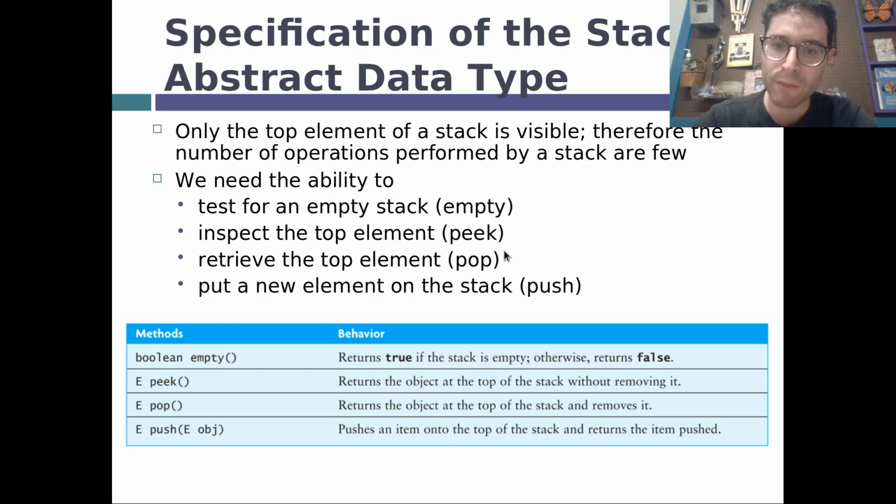Then we have the 2 manipulations. We can check if it's empty, we can look at the top thing, and then we can change the top of the stack. The first way we can change it is by popping off the top of the stack. We remove the top item, which gives us a new top, obviously. You take off a pancake, you have a new top pancake. Or take off the top dish, there's going to be a new top dish on that stack. And the final method is push, where we take an item and put it on top of the stack.